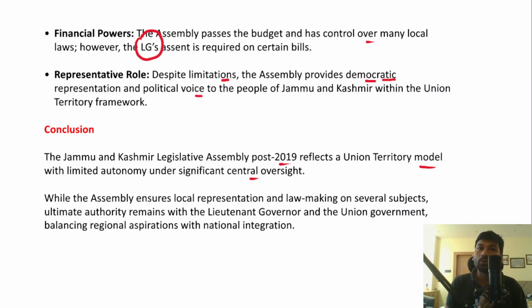So due to the security reasons and the law and order reasons, it is important that there is a need for a central oversight over the Jammu and Kashmir. However, the Assembly ensures local representation and lawmaking on several subjects, and the ultimate authority remains with the Lieutenant Governor and Union Government. So therefore, there is a need for balancing the regional aspirations with the national integration of the Union Territory of Jammu and Kashmir. Right? So I hope you have understood the structure, presentation, and the key theme of this particular answer.